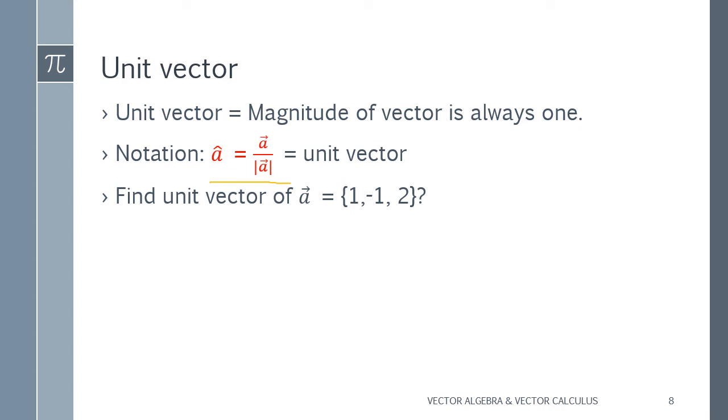To find the unit vector, we just need vector a, that will be given in the equation, and upon its magnitude. Now you all know how we can find the magnitude of any vector. Okay, so put both values here, you will get the final answer. And here I have given an equation, you can do it on your own, the unit vector of a bar. So here you have to find its magnitude also, and then after that you can find its unit vector.